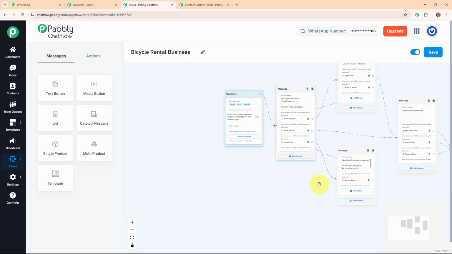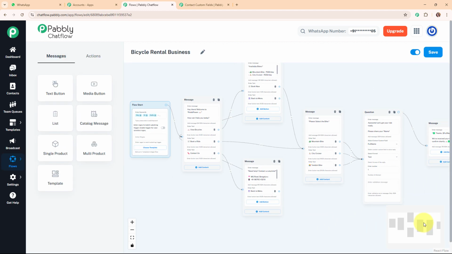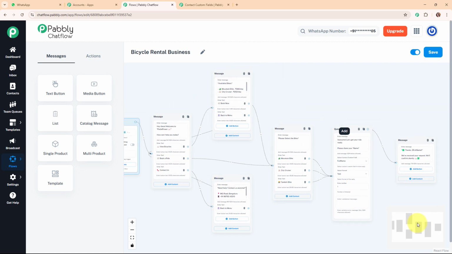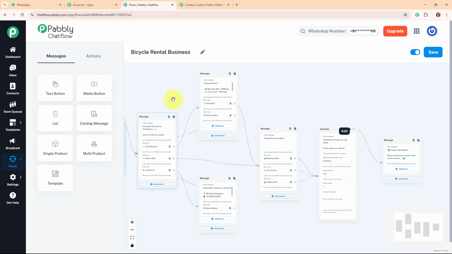And now here let me summarize the chatbot that we just created. So here we have selected a trigger for the flow start as keywords, and now you're triggering our WhatsApp chatbot. I have added a welcome or hello message for my customer with the quick replies button as view bicycle, book a ride or contact us. And then I have set up the further chatbot for these quick replies buttons. So firstly for the view bicycles, I've added the available bikes with their prices and the quick reply button as book now or back to menu.